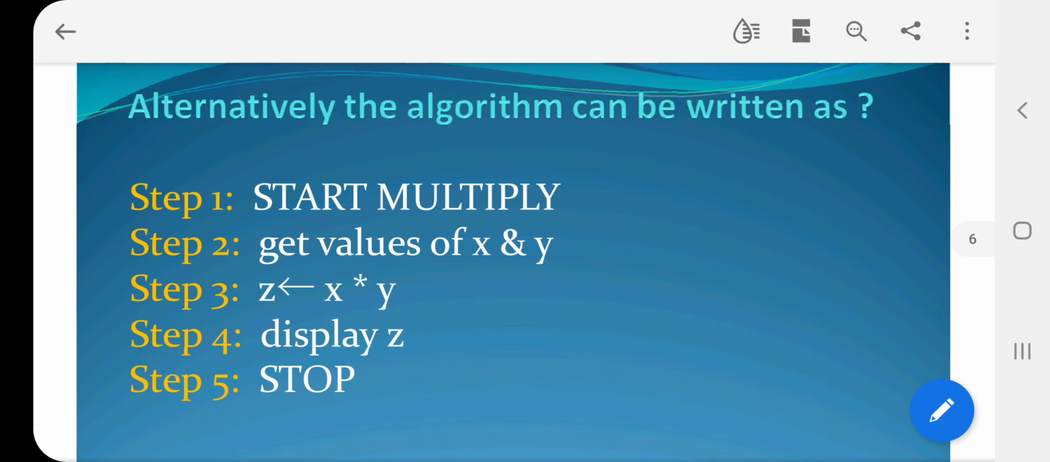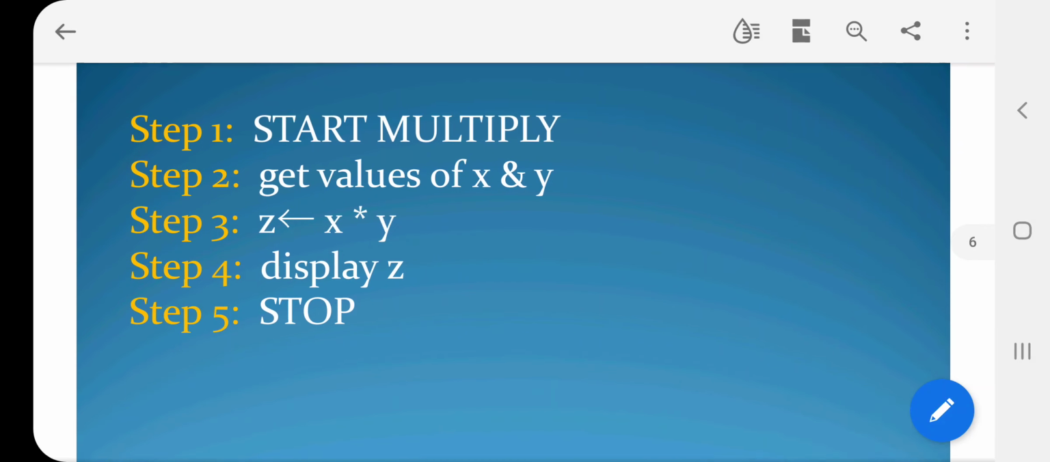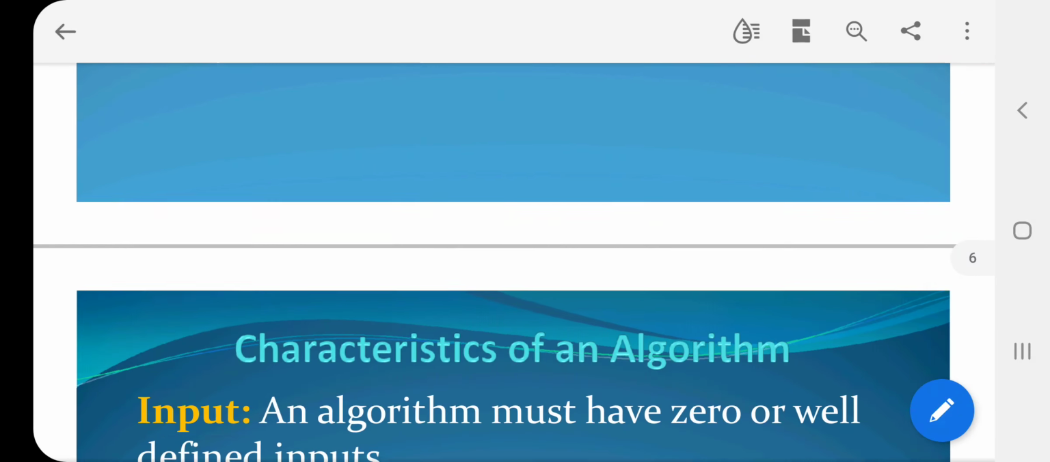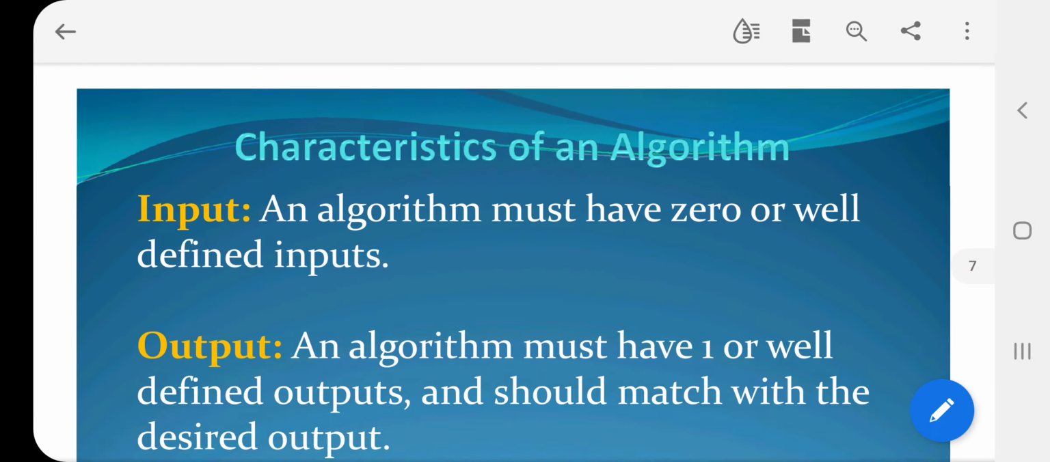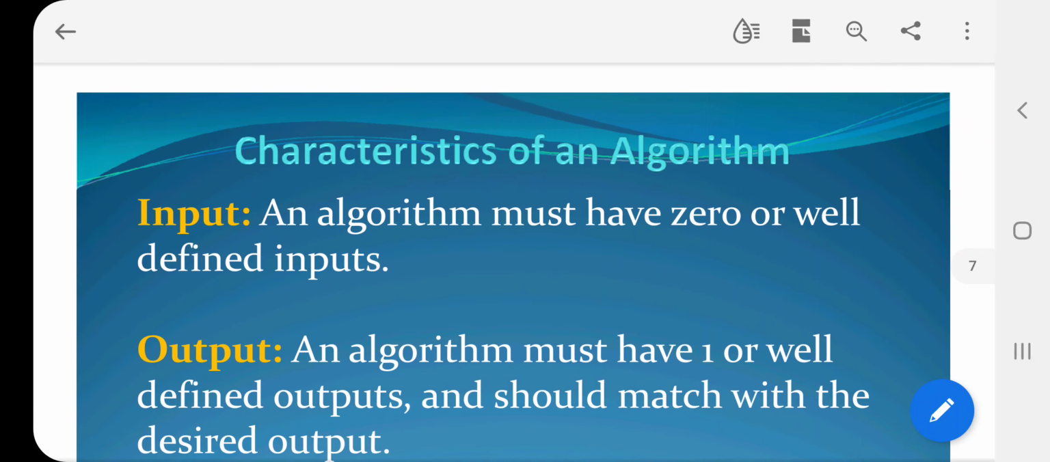Display z. Stop. So this is the way of writing algorithm in future, because you are a computer science student. You are going to write data structure programs. So an algorithm may look like this in future. In future, in the sense, from the next class onwards.